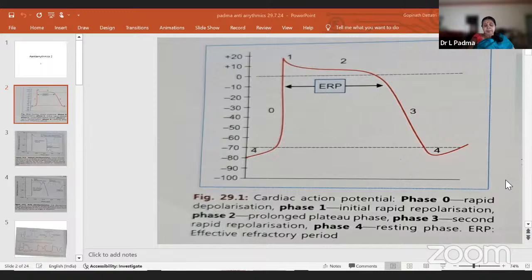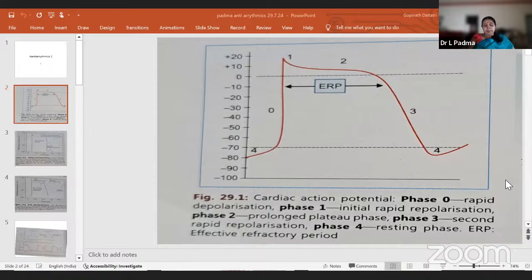This ERP is from 0 to 2.5 or 3, the effective refractory period. No amount of stimulus can generate one more action potential. That is known as effective refractory period. Now, to generate arrhythmias, we get either EAD or DAD. How do we get it?